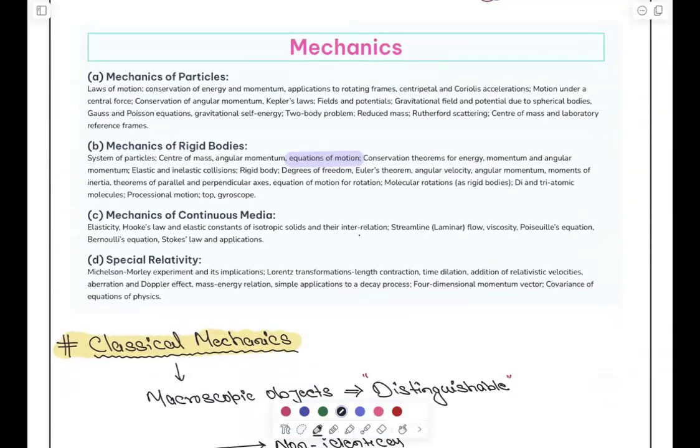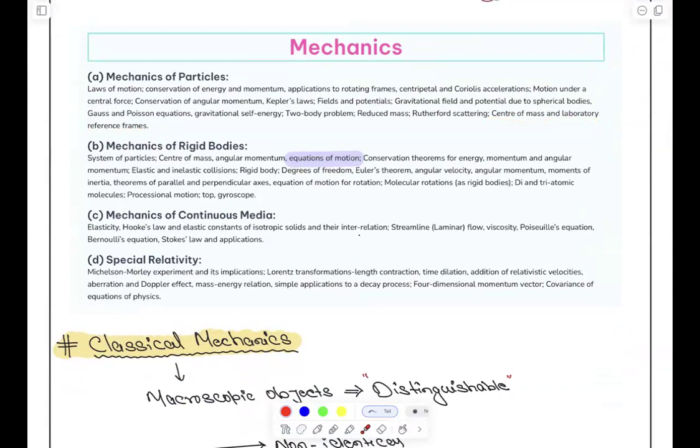Syllabus. Center of mass and laboratory reference frame. Are you getting it? Everything is mentioned in the syllabus itself. We have to just decode this syllabus and use it in the answer writing.